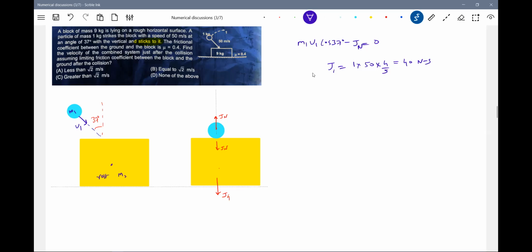Let me write it. This Jn will act here, and moreover, there's no friction between the particle and the block, only it gets stuck to it. So what is the velocity of this particular sphere? That should be the velocity of this one also, no? So both must have common velocity after impact. But the moment this impulse acts, it will start moving. Will there be any impulsive friction acting here? This is what I will write as JF.